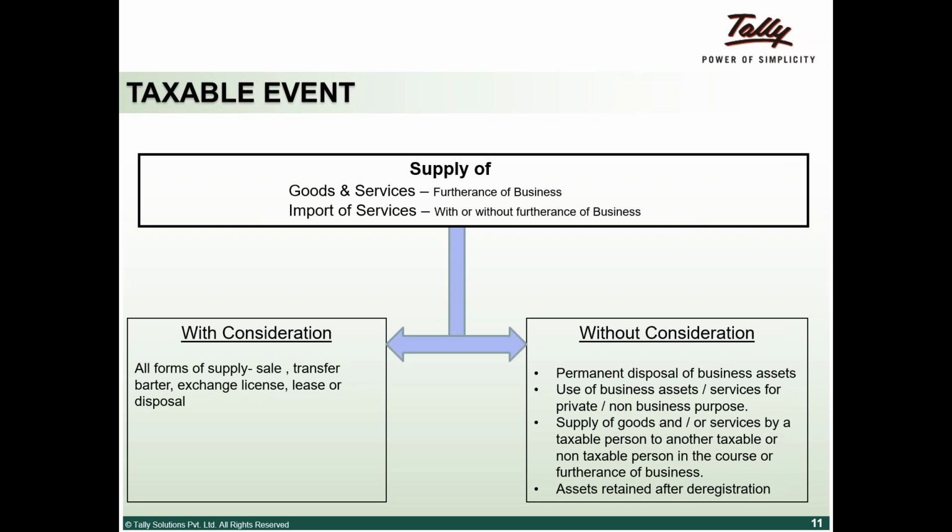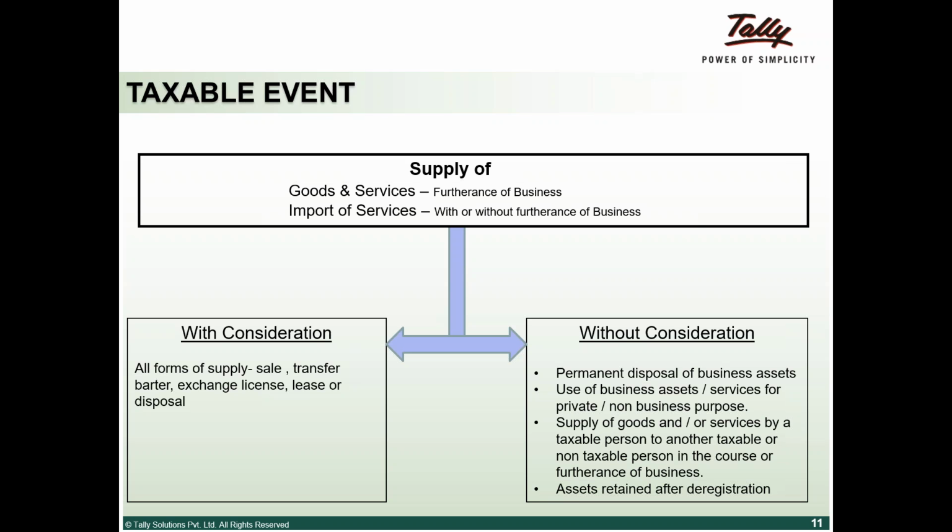That is an exchange, and barter is without a monetary value. That's the basic difference there. Even a lease, if you are giving it on lease, is considered as supply of goods or services. Or disposal of any assets, if the manufacturing unit sells its asset, then also GST is applicable. So this is with consideration.